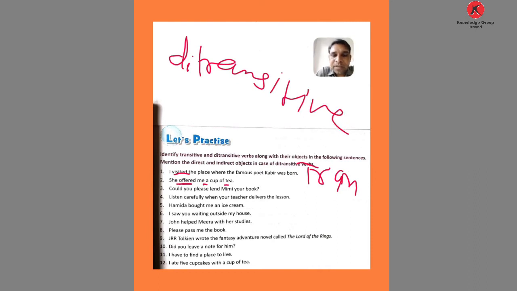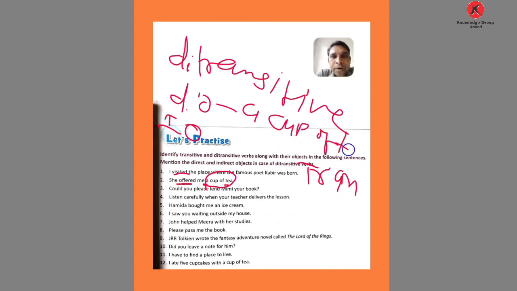Ditransitive verb. Here we have a direct object and an indirect object. What is the direct object here? The direct object is a cup of tea. And what is the indirect object here? The indirect object is me. So this is the ditransitive verb.